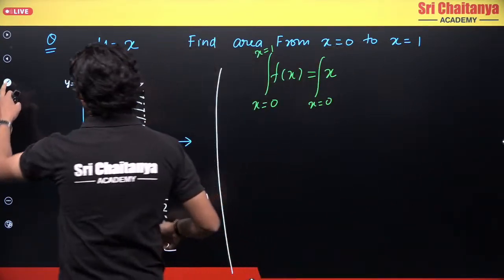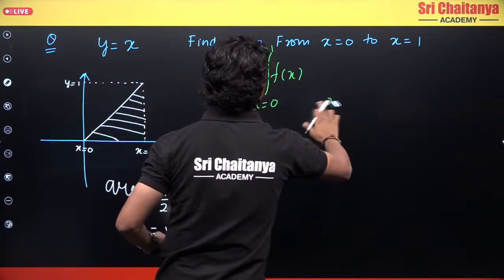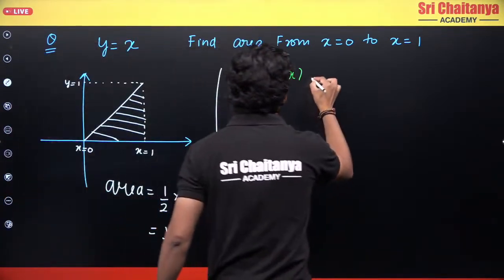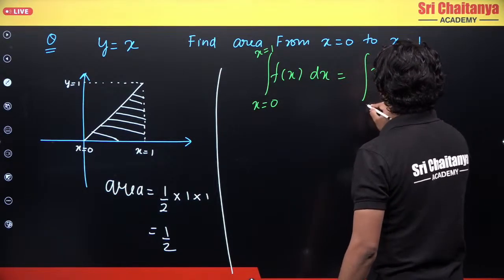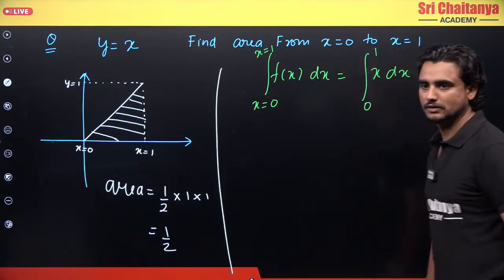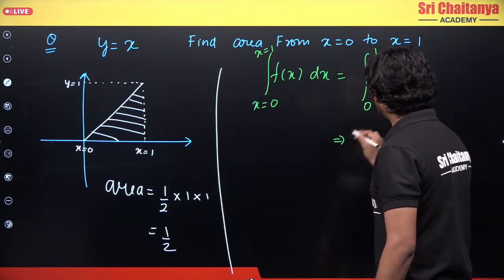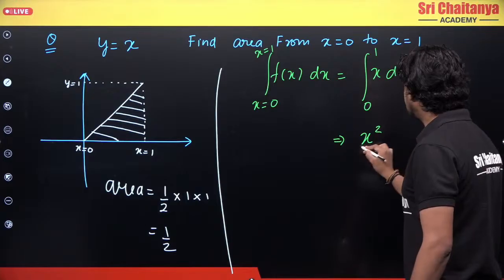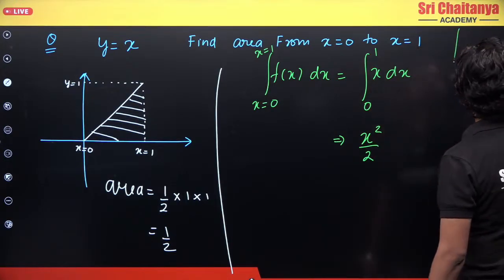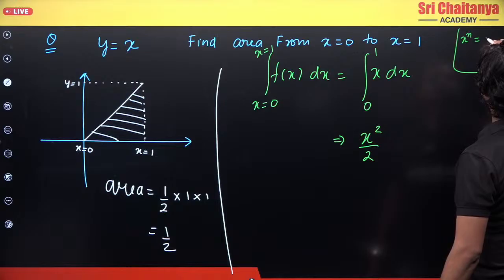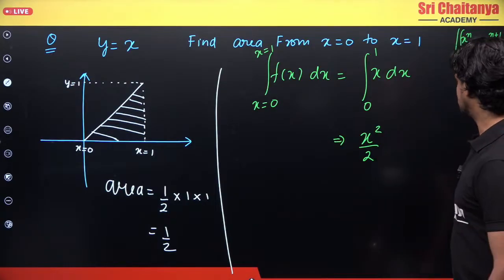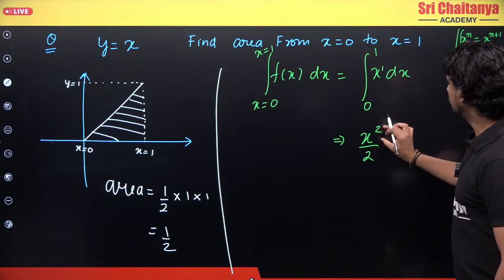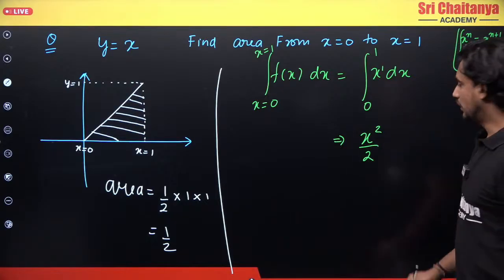Just one minute, I missed the dx part. So the area is equal to the integration of x dx from 0 to 1. Now let's integrate this. What is the integration of x? The integration of x is x square by 2. How do you know this? Because the integration of x power n is x power n plus 1 upon n plus 1. Here n was 1, so 1 plus 1 gives me 2 in both places.